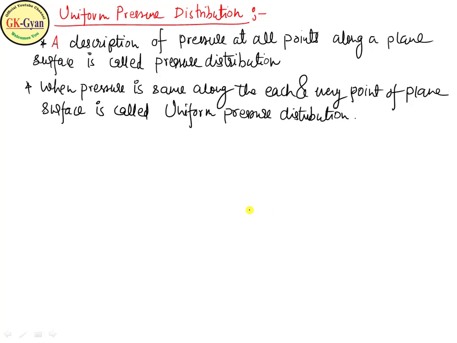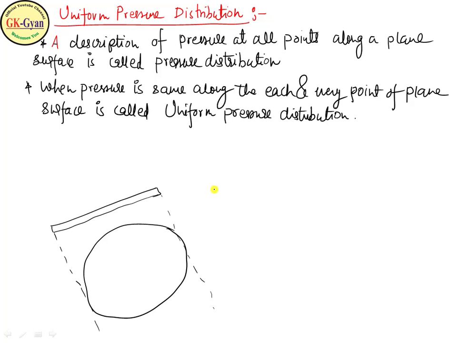Okay, got it? So consider a plate here. This is the plate, a plane surface.